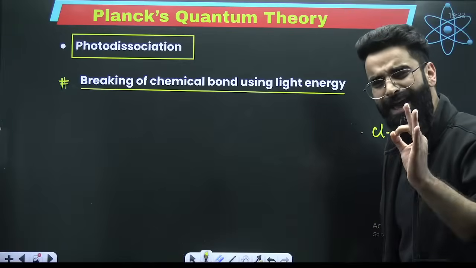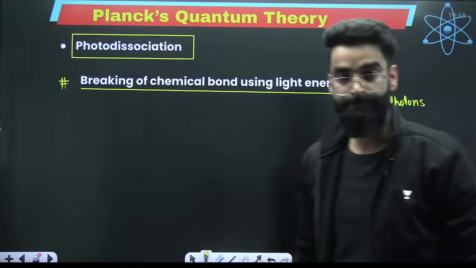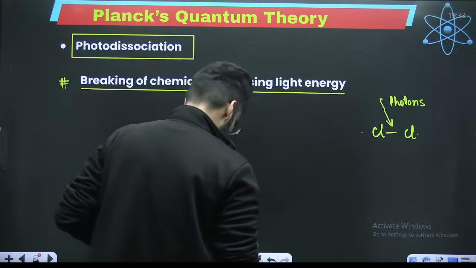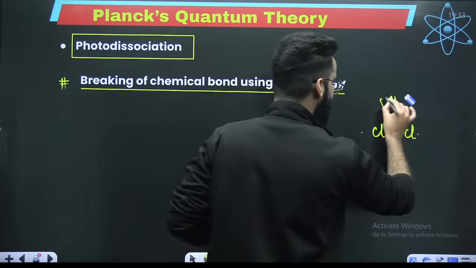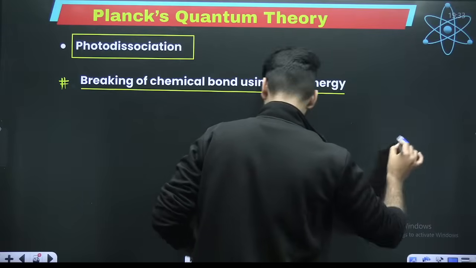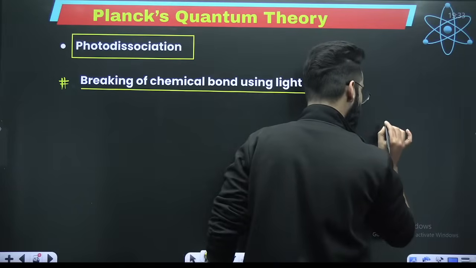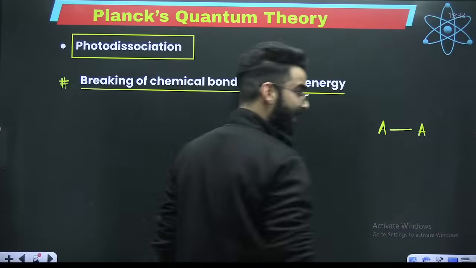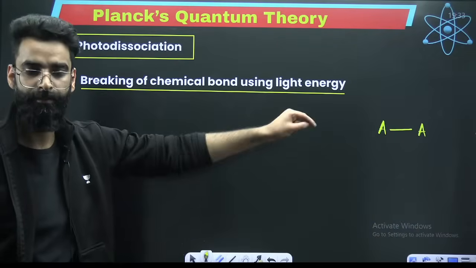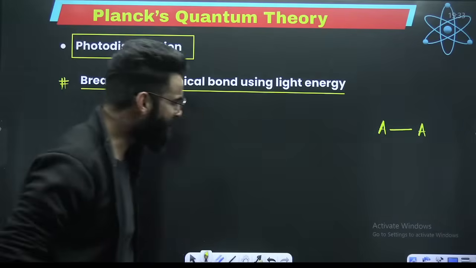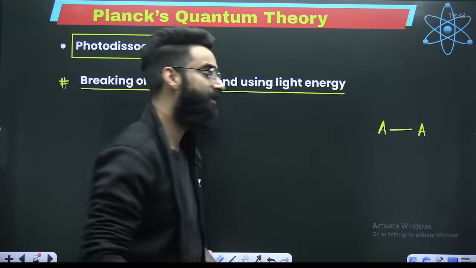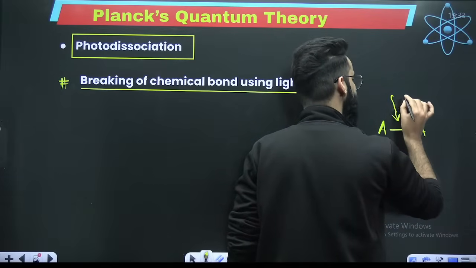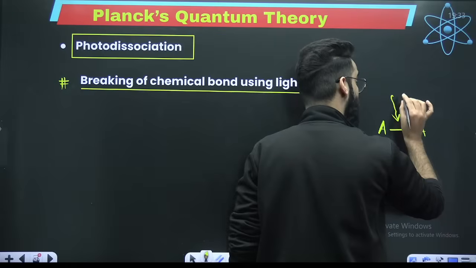Now, my dear students, here you have to understand a few important things. For example, there's a bond between, let's say, A and A. There's a force of attraction between A and A. If you need to break this bond, what do you need? You're supplying energy. Imagine you're supplying energy in the form of photons.